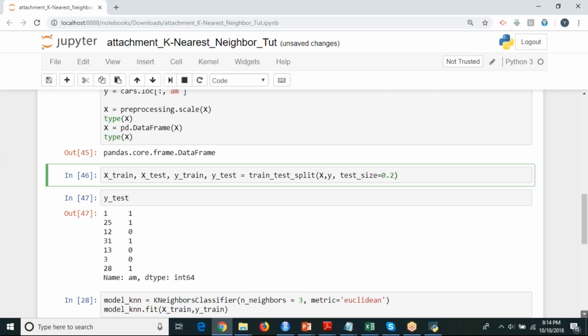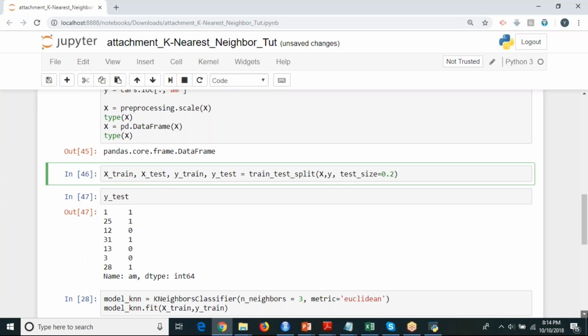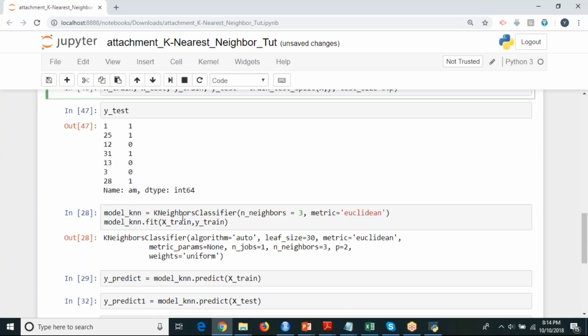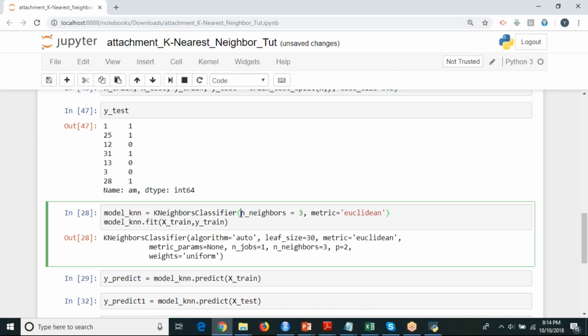Now based on this data, you are going to implement your k-neighbors classifier, where you specify how many nearest neighbors you need. For example, I have given it as 3, and now I can change it to 5.